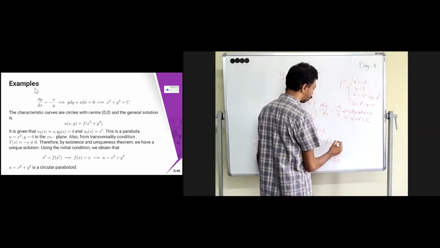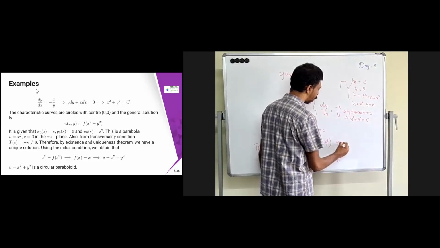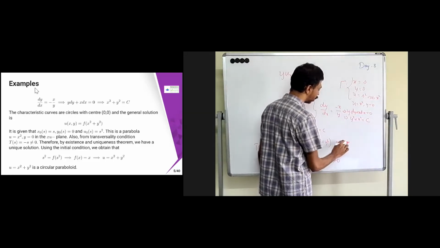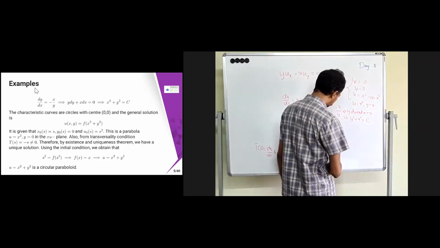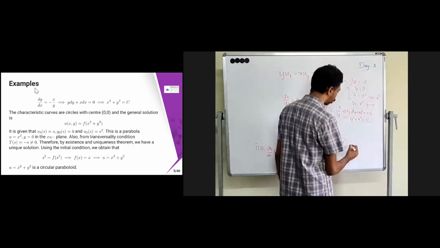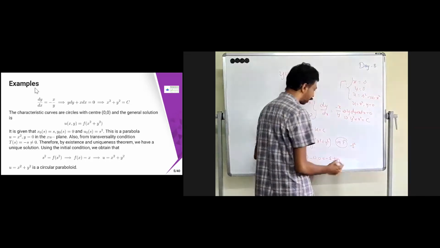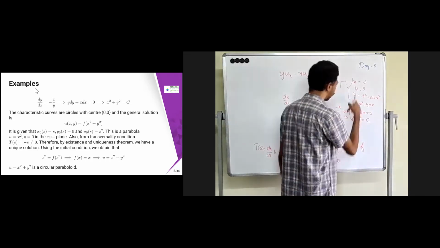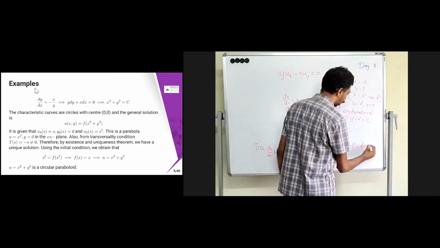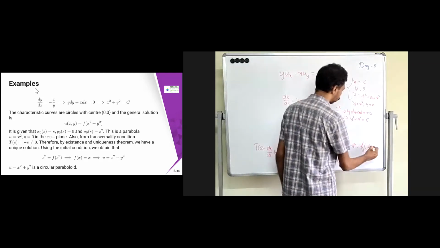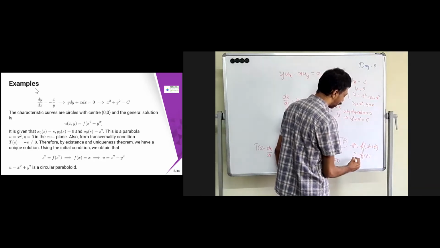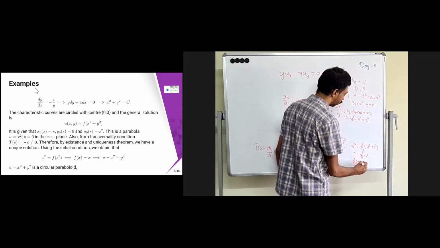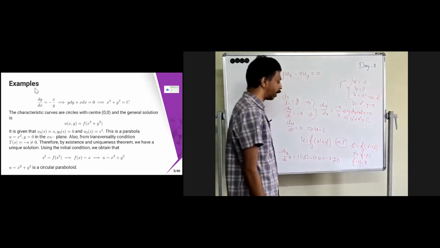So I'm just going to substitute that on gamma. Let's see u. On gamma, u is going to be s square, and here this is nothing but f of what is x? X is nothing but s square, and what is y? Y is nothing but 0, 0 square. So this is nothing but f of s square. That means f is nothing but an identity function.